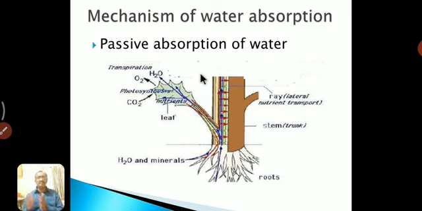Active requires some amount of energy, passive totally depends on transpiration. Active depends on concentration, osmotic pressure and energy, and passive depends totally on the rate of transpiration. In the osmotic theory, the root plays an important role, and in passive absorption the roots are only a mediator. So this is about the two mechanisms of water absorption.